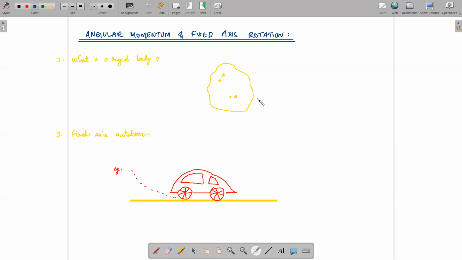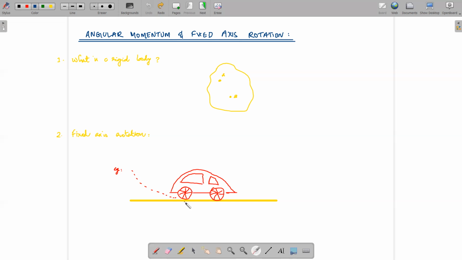And then the next thing, fixed axis rotation. In a fixed axis rotation, the axis of rotation, the axis around which the body moves, remains always along the same line, but the translational motion of the axis alone is allowed.